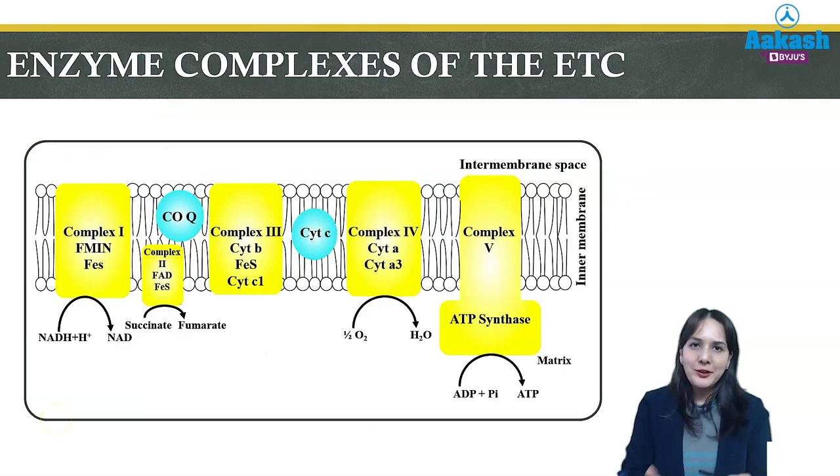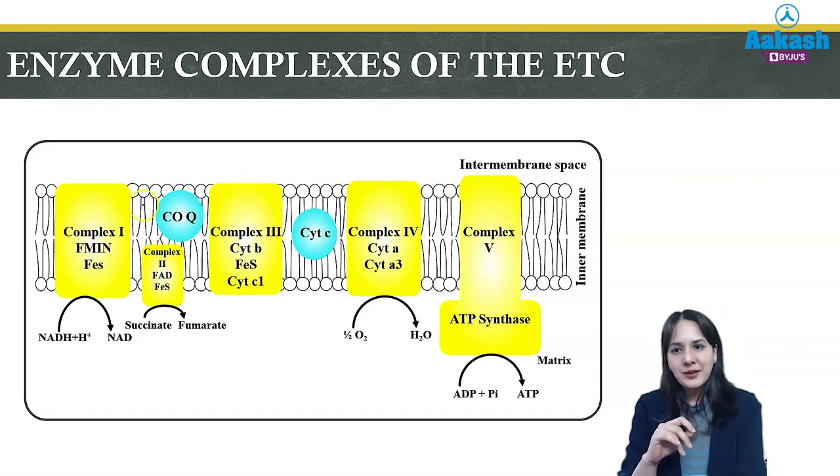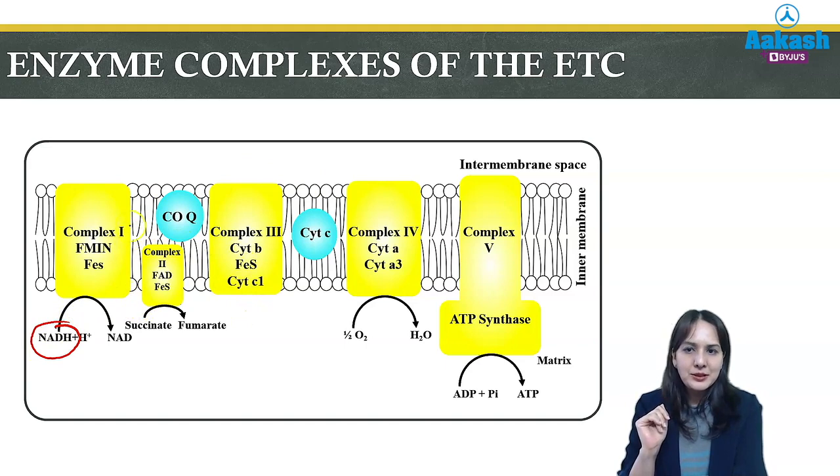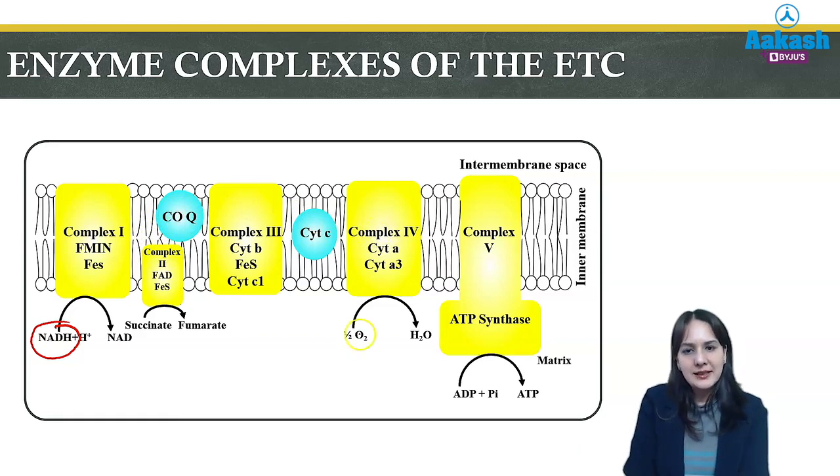The important points for the electron transport chain which you should remember are that there are 5 complexes, and the location is the inner mitochondrial membrane. Then complex 1 receives electrons from NADH, complex 2 from FADH2, and complex 3 will transport these electrons, either 1 or 2 electrons, to complex 4, which is cytochrome C oxidase, where the final acceptor is oxygen. So this could be asked.